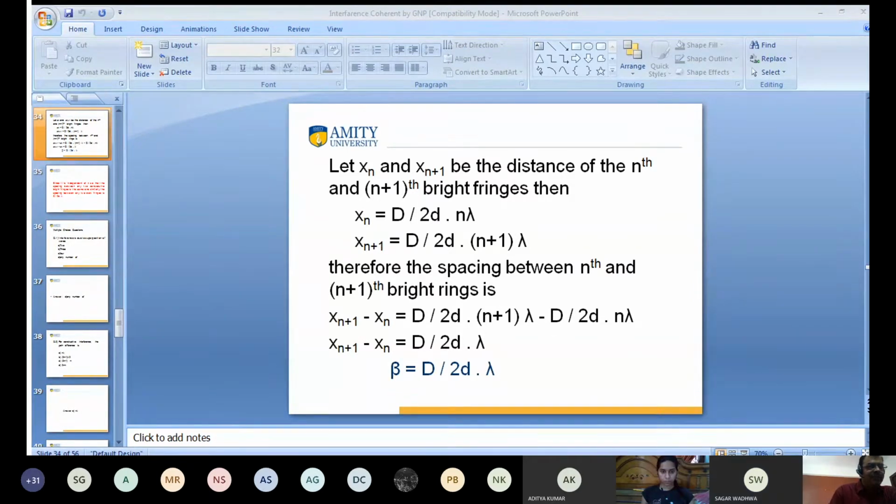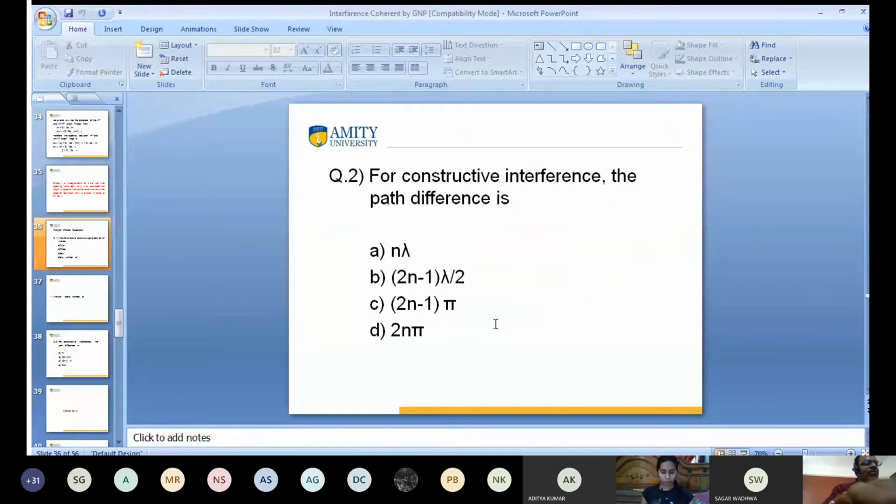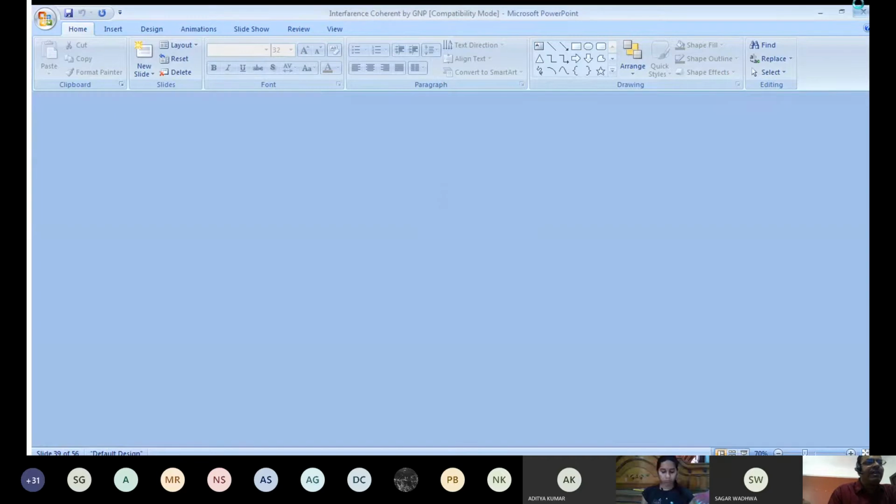Okay, so I proceed further. This is the fringe width. And this is the fringe width, capital D divided by 2d into lambda. Okay. Next question. Next, I want to discuss about the thin film.